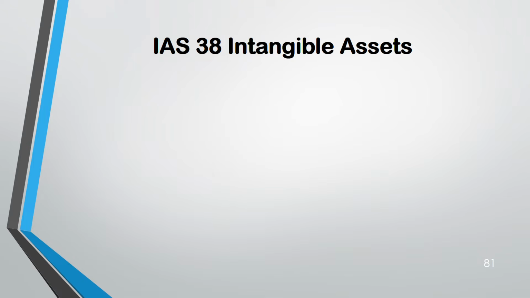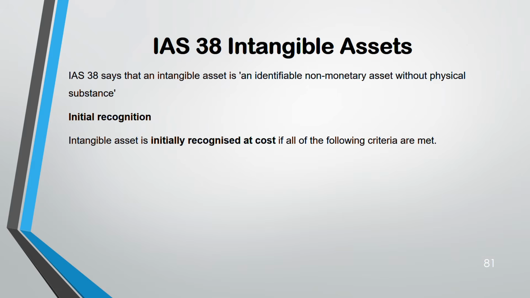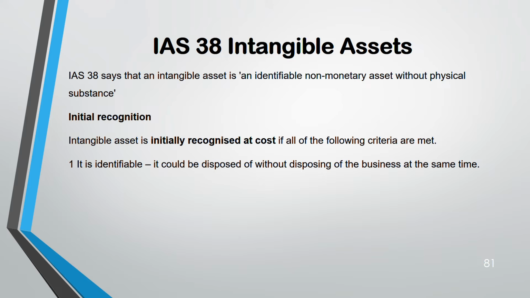IAS 38, intangible assets. IAS 38 says intangible asset is what? Something that you cannot touch and something which is not monetary, but it is identifiable. That means you should be able to gain by selling or using that intangible asset. So initially you recognize it at cost, like property, plant and equipment, if it meets the following 4 criteria. It needs to meet all the criteria, not one of it.